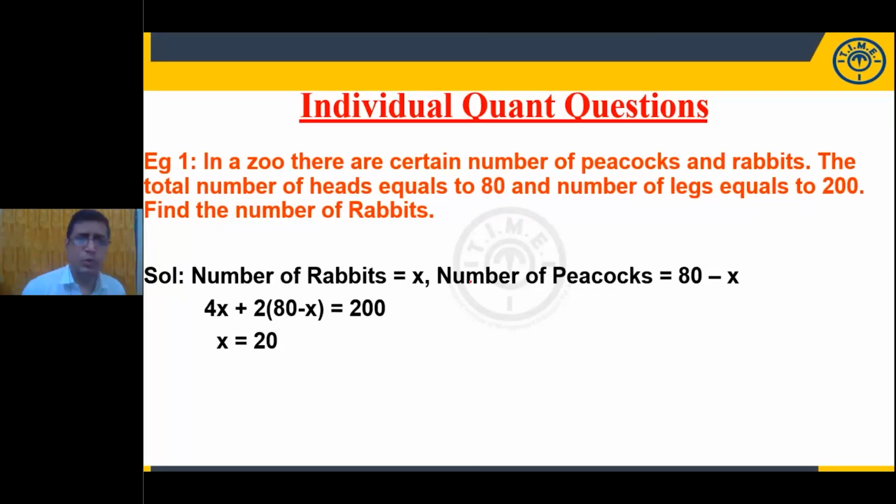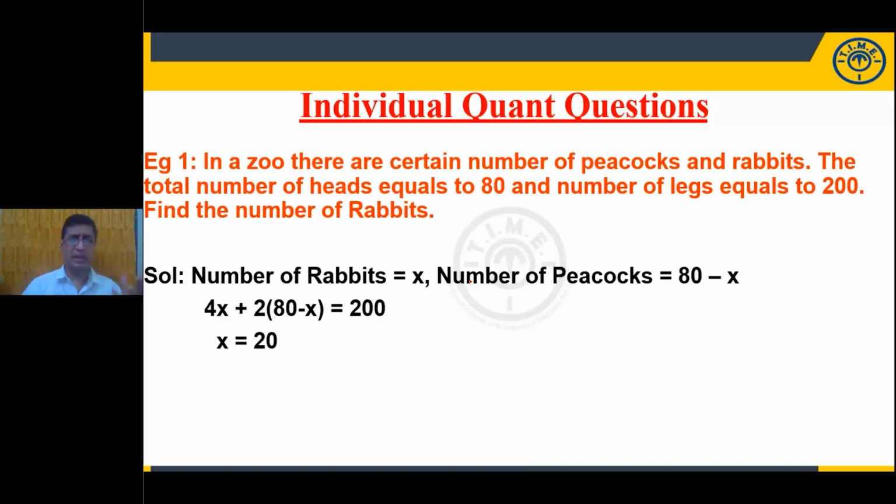Now I'm giving some examples from individual questions. In a zoo, there are a certain number of peacocks and rabbits. The total number of heads is 80 and the number of legs is 200. Find the number of rabbits. My dear students, we can answer this type of question using two variables, using one variable, or without using variables also, in a smart way. You can call it a shortcut method.